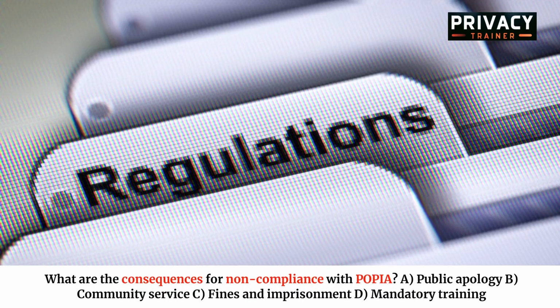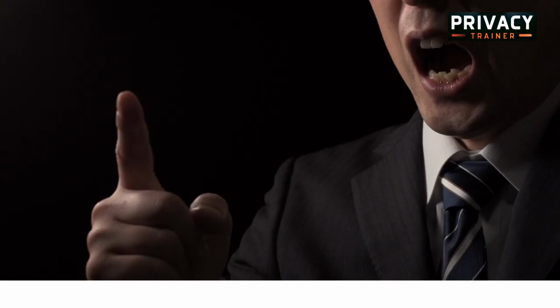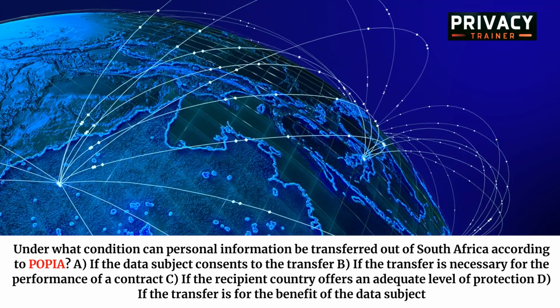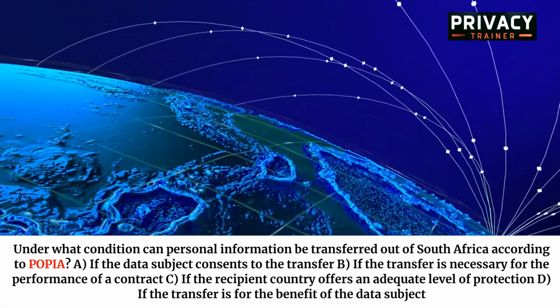What are the consequences for non-compliance with POPIA? A. Public apology. B. Community service. C. Fines and imprisonment. D. Mandatory training. Correct answer: C. Fines and imprisonment.